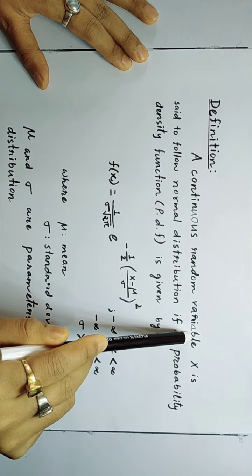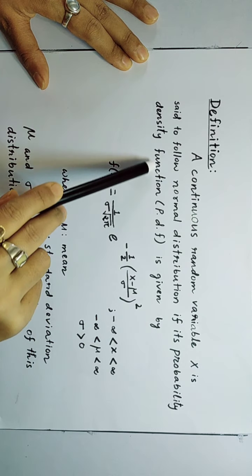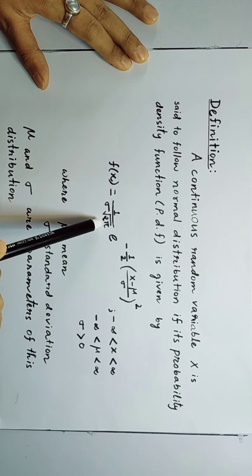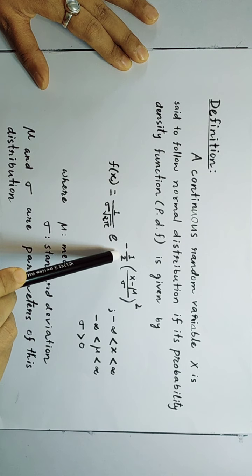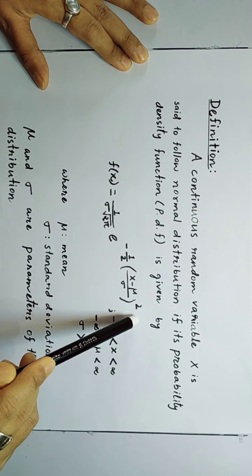A continuous random variable x is said to follow normal distribution if its probability density function is given by f of x is equal to 1 by sigma root over 2 pi into e to the power minus half ((x minus mu) by sigma) whole square. Here the range of the variable x is from minus infinity to plus infinity, mu from minus infinity to plus infinity, and sigma greater than 0. Here mu represents the mean of the distribution, sigma represents the standard deviation of the distribution, and mu and sigma are called parameters of the distribution.